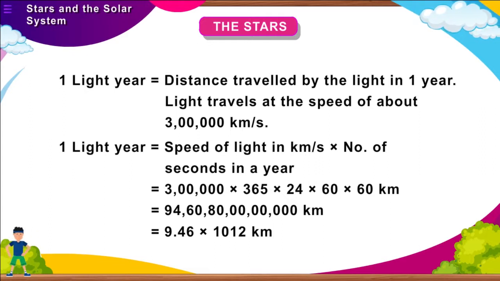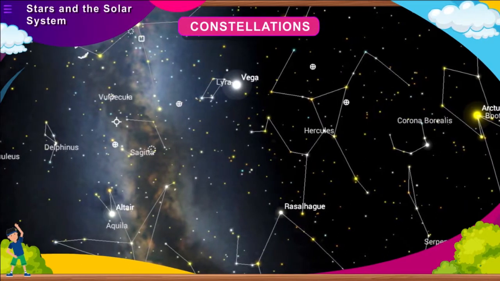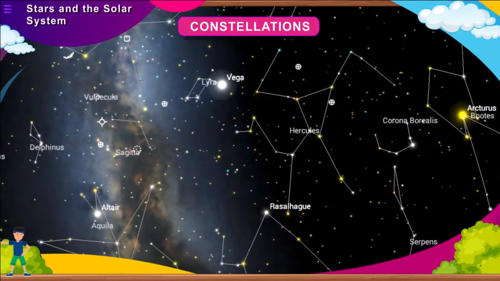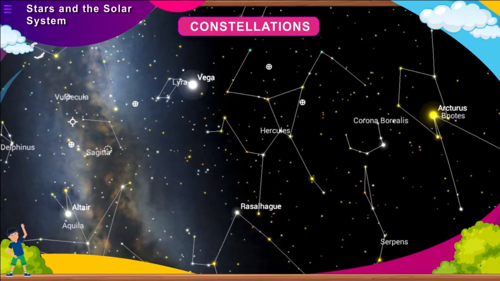Thus, 1 light year is equal to the distance of 9,460 billion kilometers.